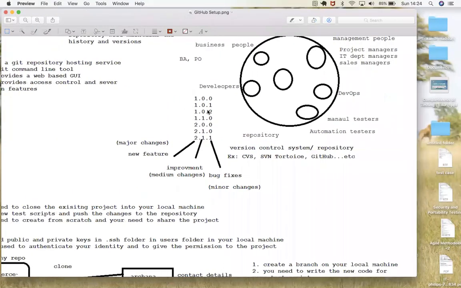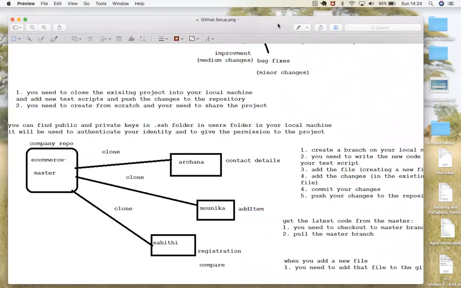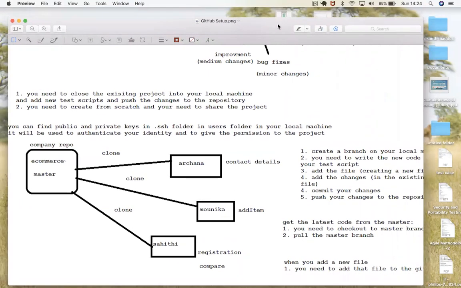Sometimes what happens, when you go to the company, there are chances that you might be having a project already. And in some situations, you don't have a project, you have to create the project from scratch.